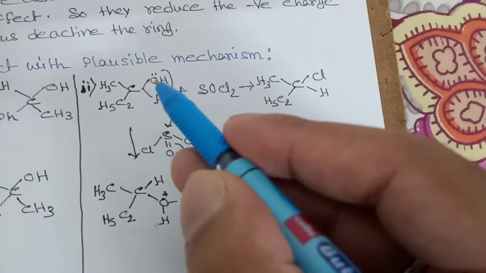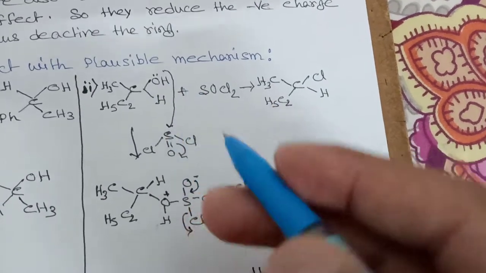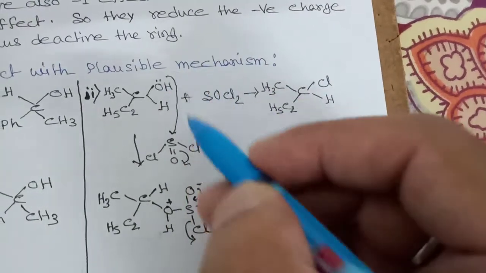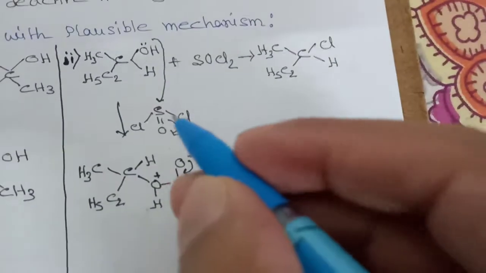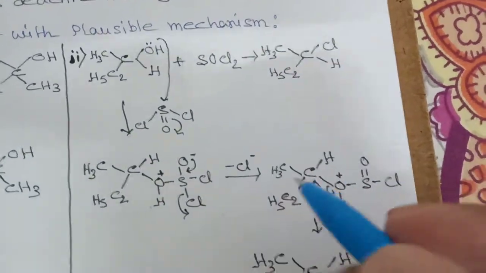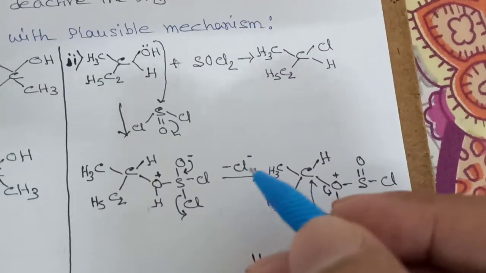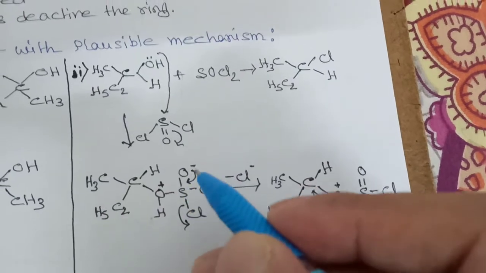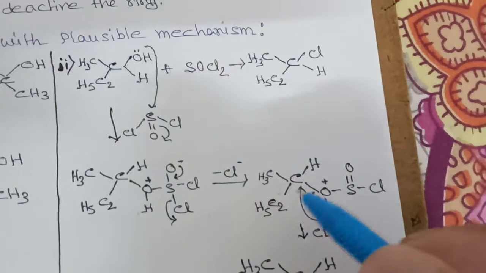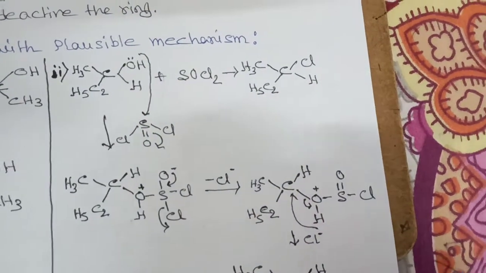So there will be formation of an O-sulfur bond, and this is a plus charge because it is giving electrons, and this is O minus. These two Cl are there. Now one Cl will go out in this way, O minus will come here, so there will be formation of a double bond, and this Cl will go out.